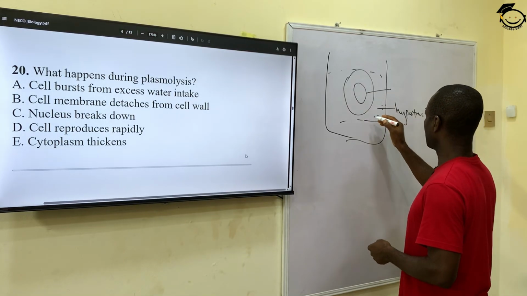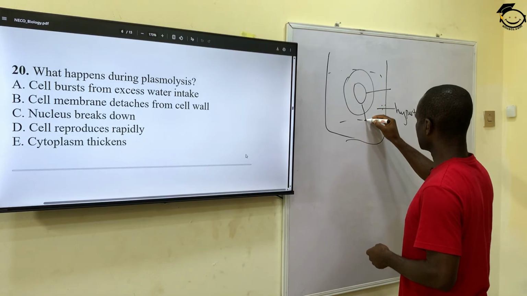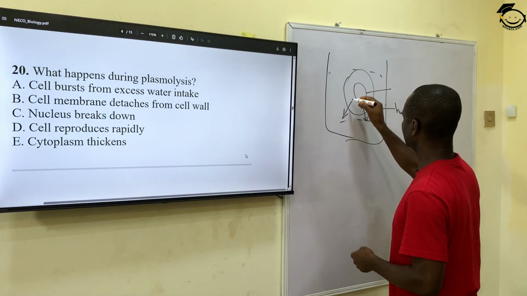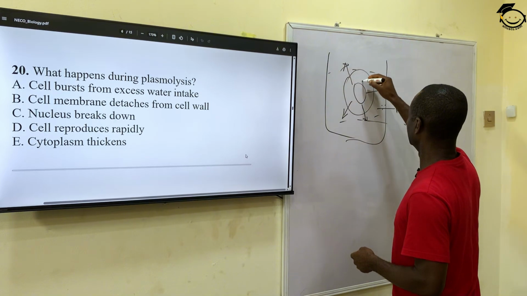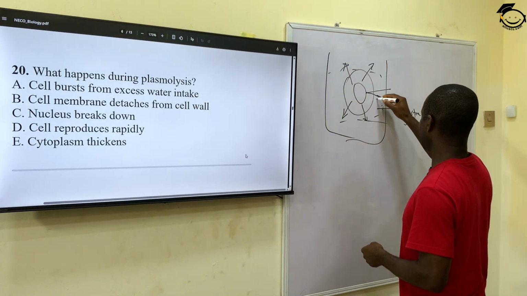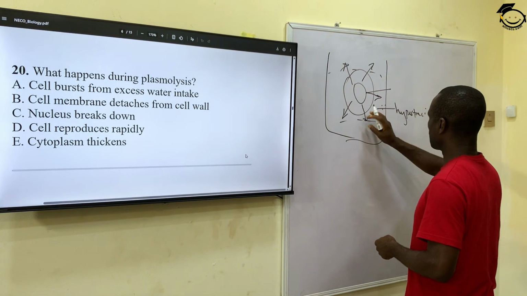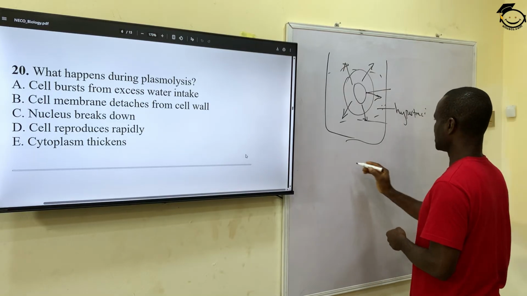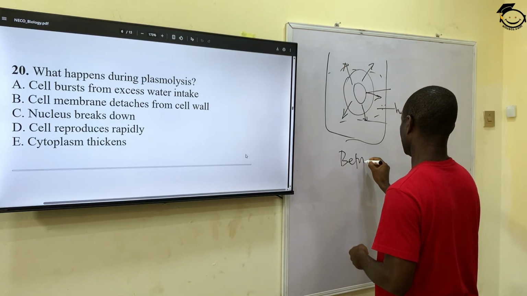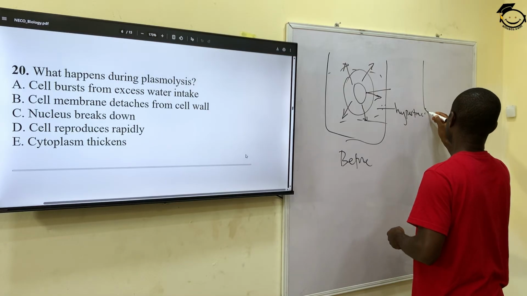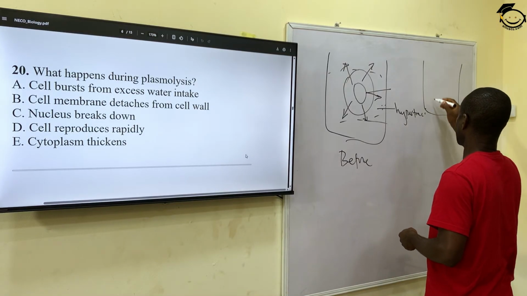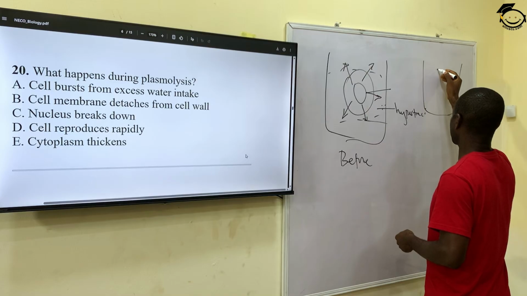So water, you discover that water will be what? Released from this cell. The solution thereby absorbs, or sucks off, the water here. So at the end of the day, this is before and this is after.